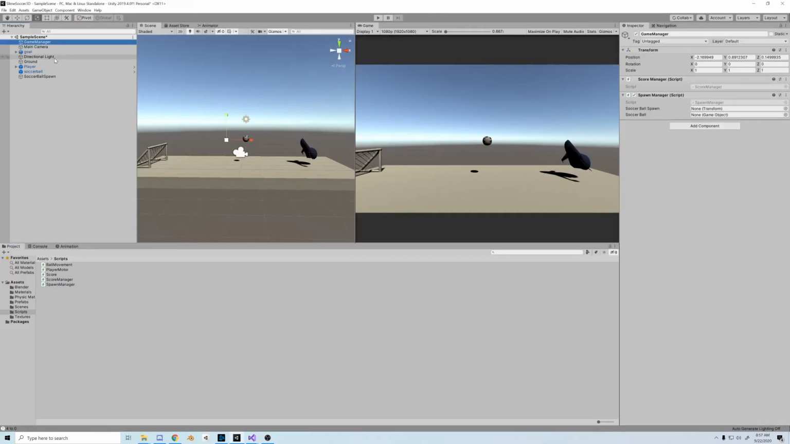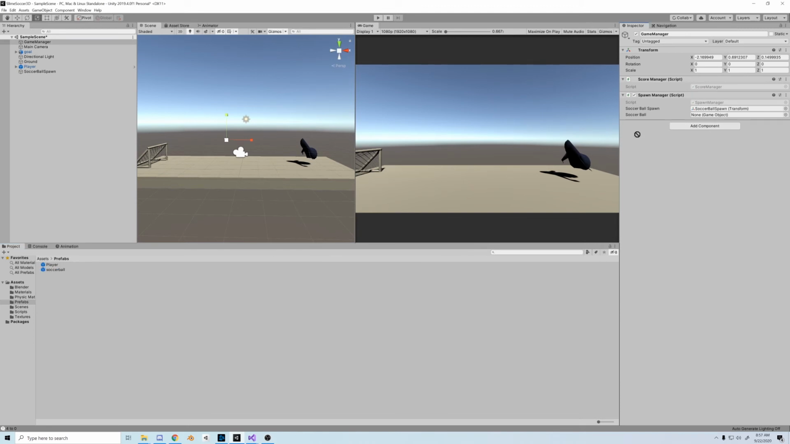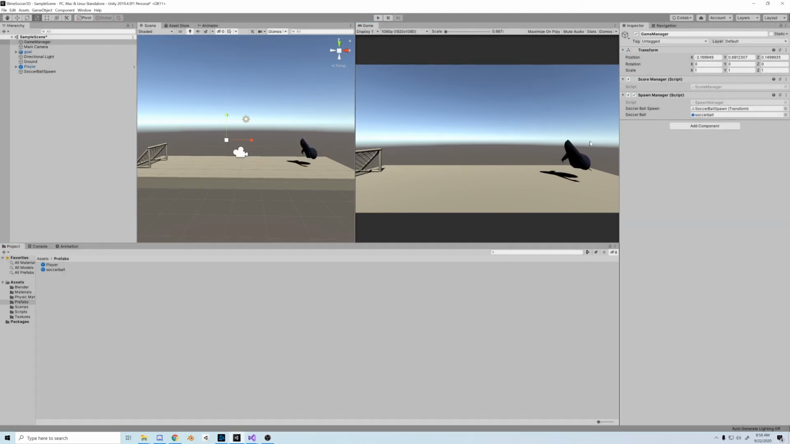Let's just go to the game manager and drag the soccer ball spawn into the transform. Delete the in-game soccer ball, and drag the soccer ball prefab into the game object slot. And now, like magic, when we push start, the soccer ball will drop out of the sky.